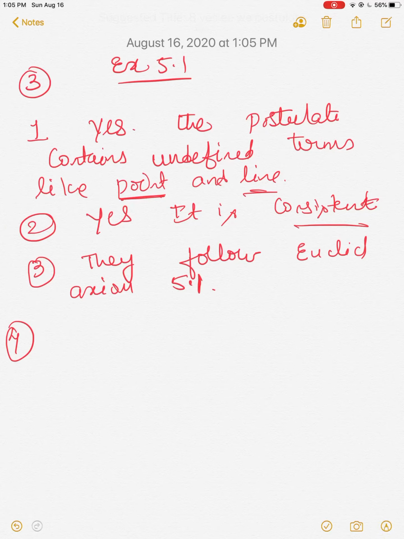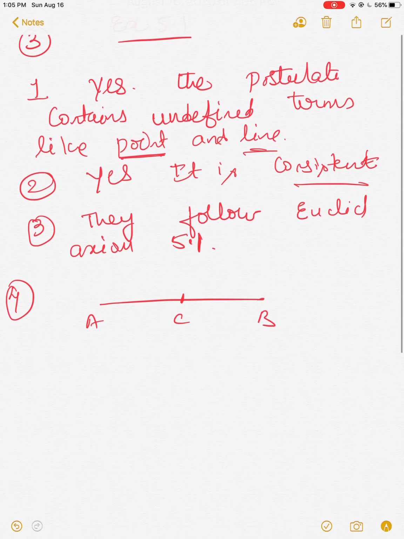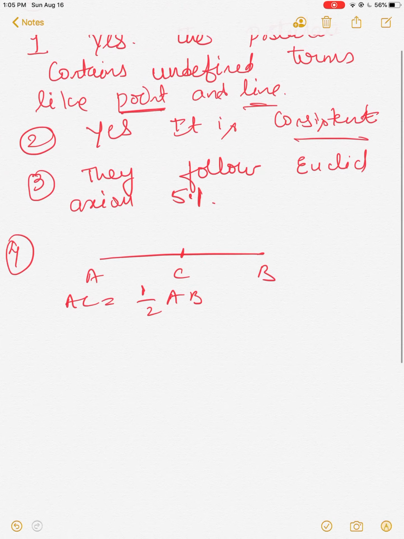Fourth problem: if the point C lies between 2 points A and B, then we have to prove that AC is equal to half AB. This we have to prove. Explain with the drawing. So what is given here? Given is AC is equal to BC.